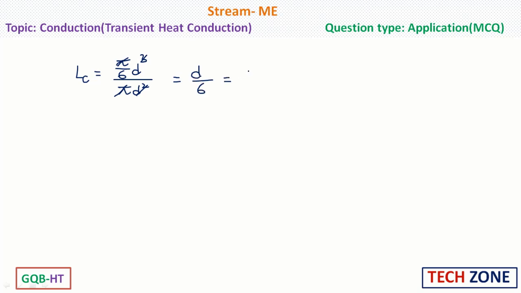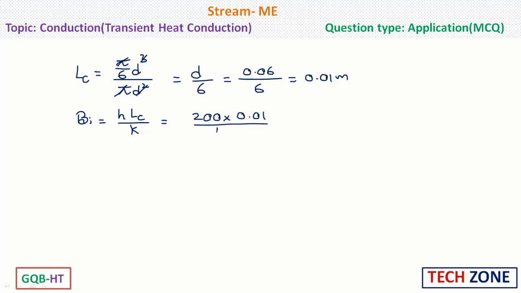So d by 6, diameter is given as 0.06 meters divided by 6. So this is 0.01 meters. Lc we have got. We need to calculate Biot number. So Biot number is h Lc by k. h, the convective heat transfer coefficient in the question, is given as 200 watt per meter square Kelvin. Lc we got 0.01, divided by thermal conductivity 400.